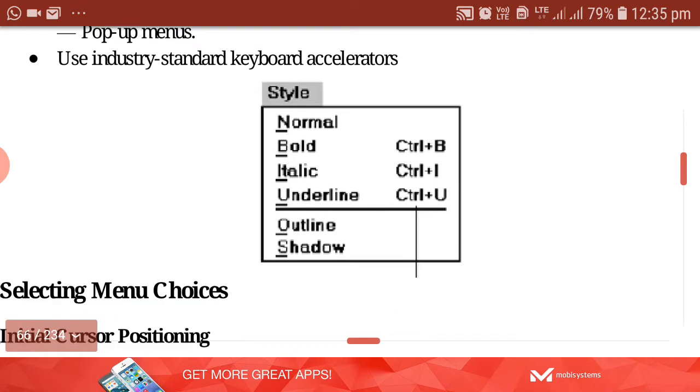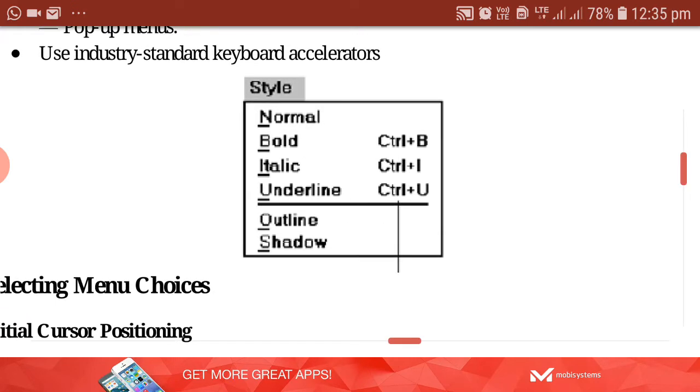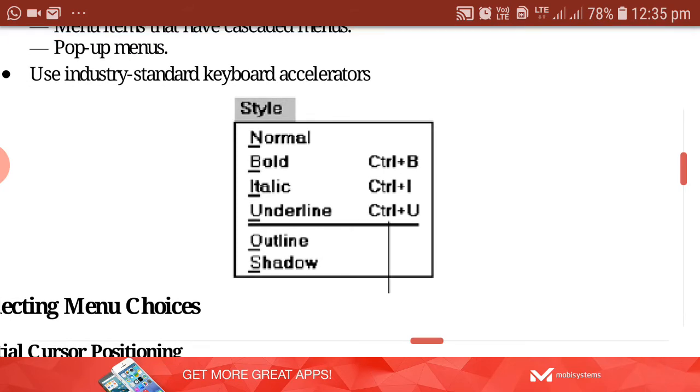See the example over here. Keyboard mnemonics have been given in this. Suppose you have clicked on Style, the main menu option. Under that you have the drop down menu, this one, wherein a number of choices have been displayed: Normal, Bold, Italic, Underline. Keyboard mnemonics are also given by underlining N, by underlining B in Bold, by underlining I. Thereafter, in front of those choice descriptions you can see the keyboard accelerators.